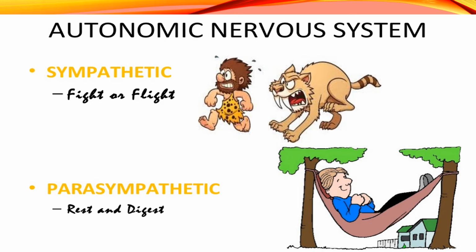For example, with our eyes, parasympathetic and sympathetic have different actions. Our pupils are controlled or activated by sympathetic nerves. They will dilate, meaning if there is an emergency or urgent situation, we tend to focus more on the things that we see. So our pupils dilate to allow us to focus. While parasympathetic will allow our pupils to constrict.